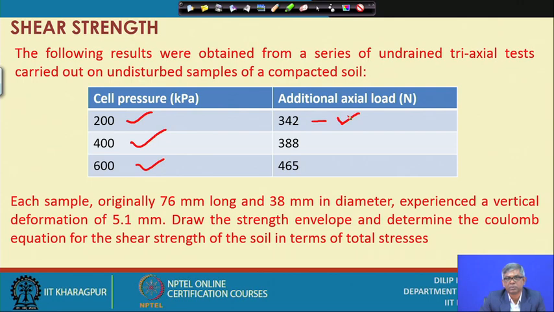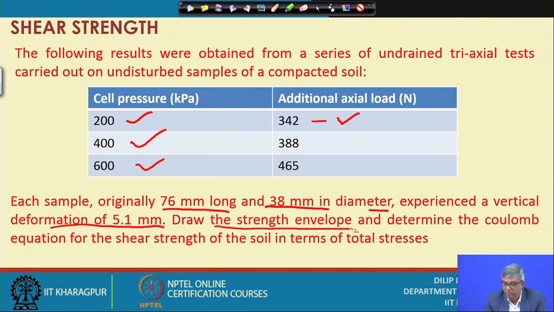By that you have to correct the area and find the actual cross-sectional area, and based on that we can find the additional axial stress. This is nothing but delta F, the force. Each sample was originally 76 millimeter long and 38 millimeter in diameter, and experienced a vertical deformation of 5.1 millimeter.